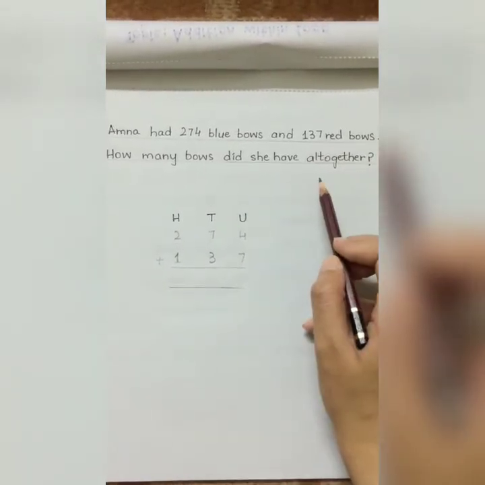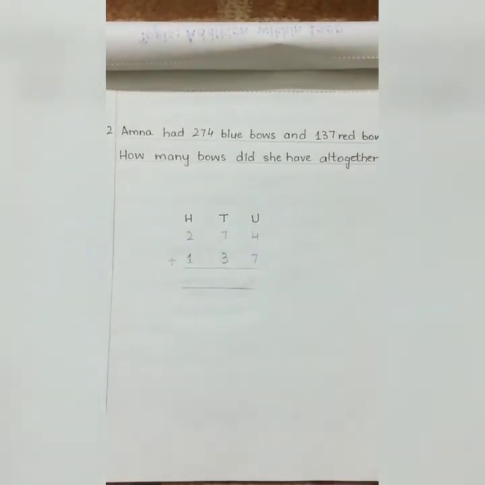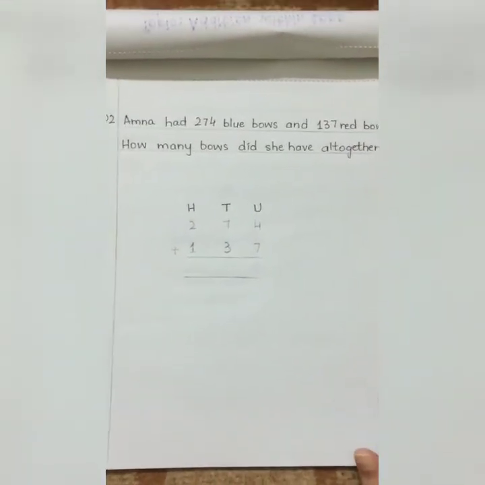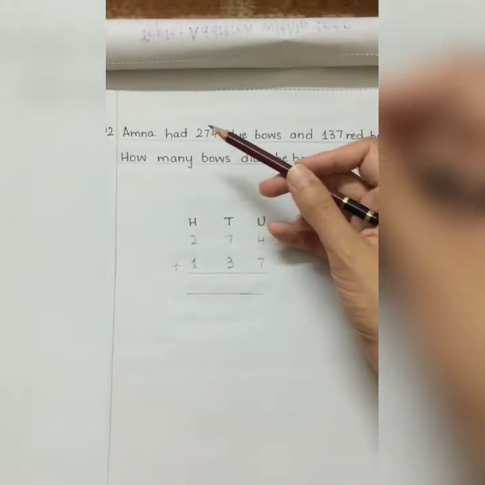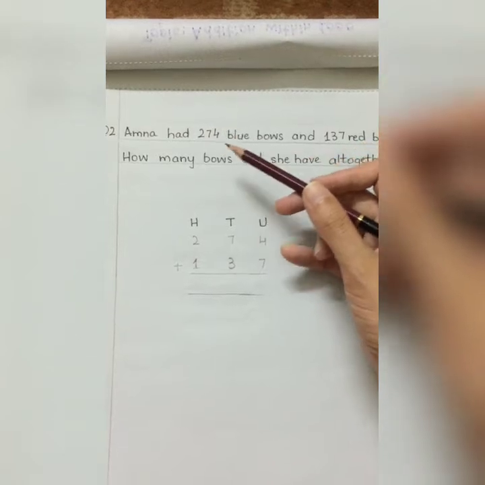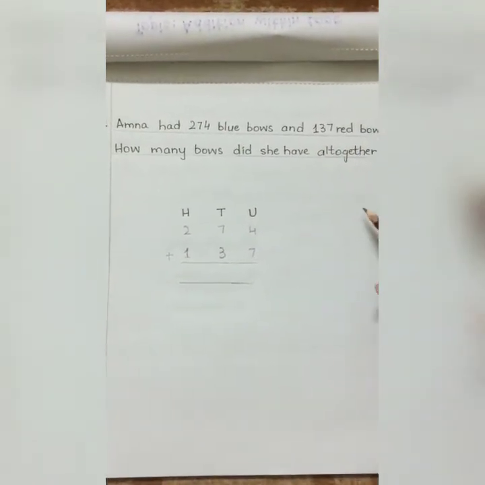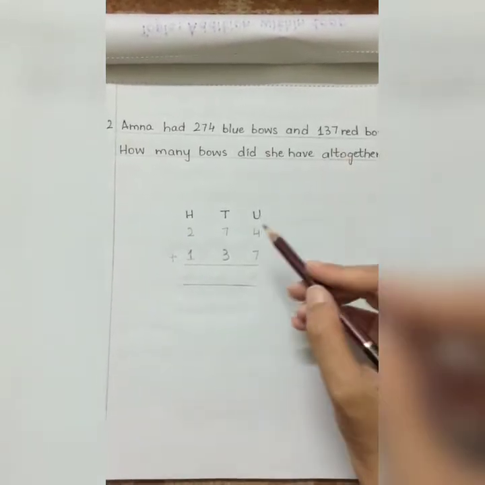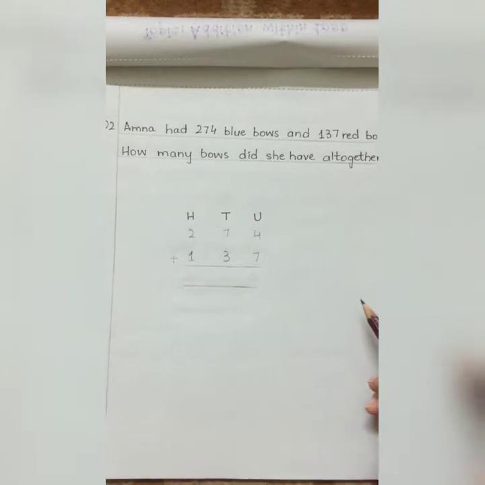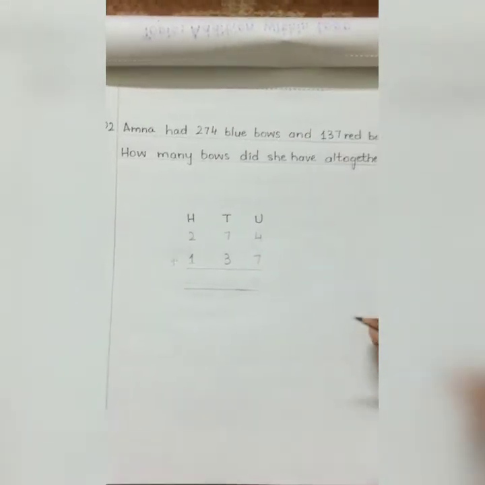We see the word altogether here. So that means we have to add the numbers that are given. We have to find the sum of it. So let's form a sum. As you all know, 274 and 137 are 3-digit numbers. So what are we going to do? We will place them under the place values of units, tens and hundreds. So let's place 274 first.